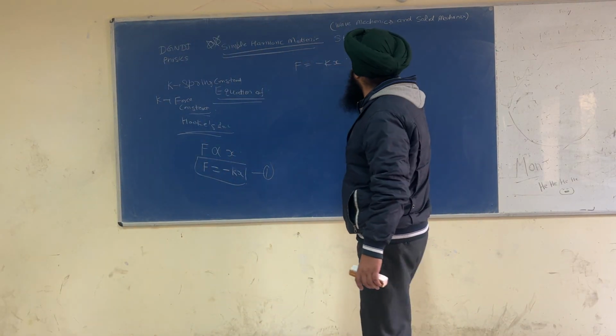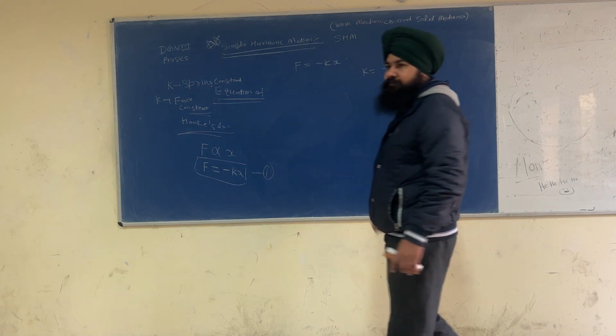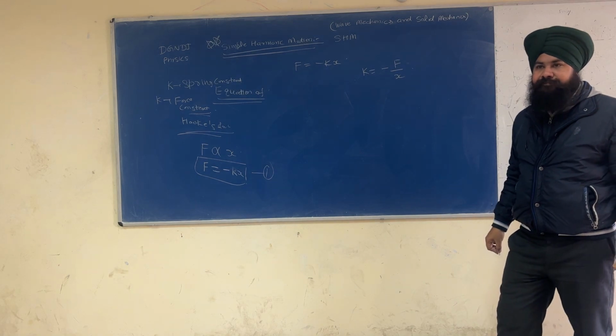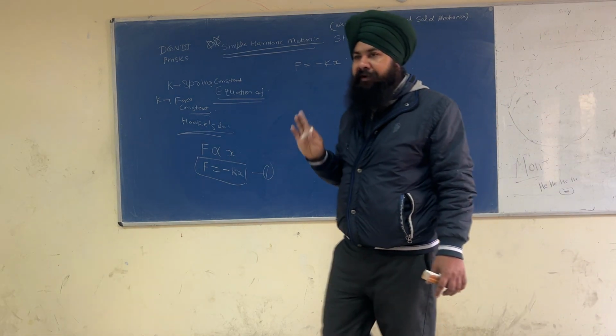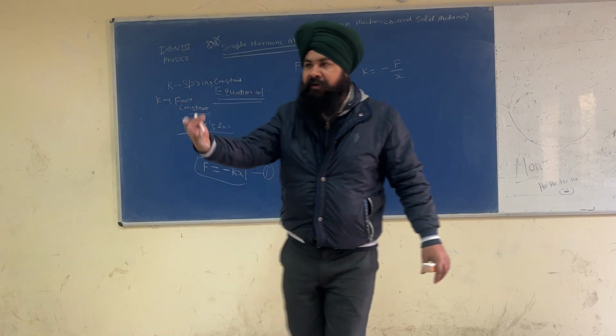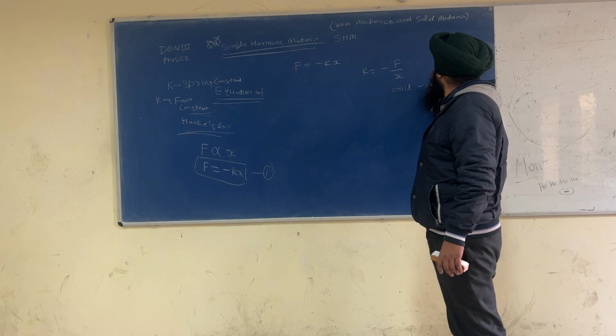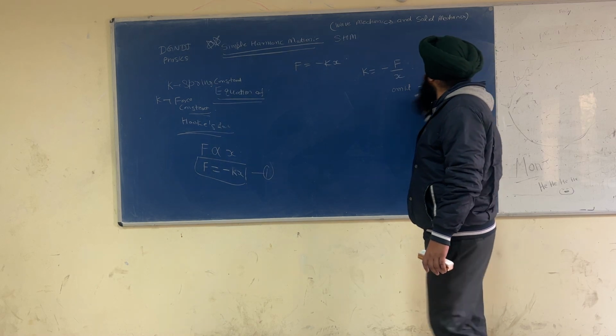Now let us find the units of k. k is equal to F upon x. For finding the units, let us omit the negative sign.